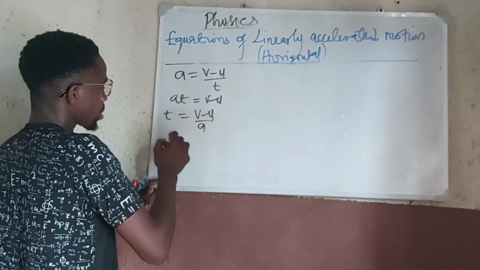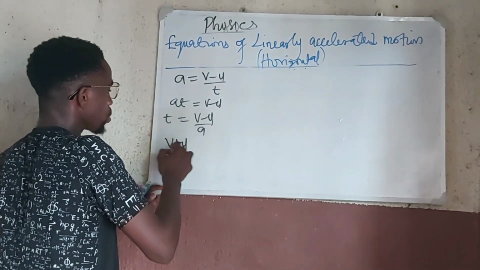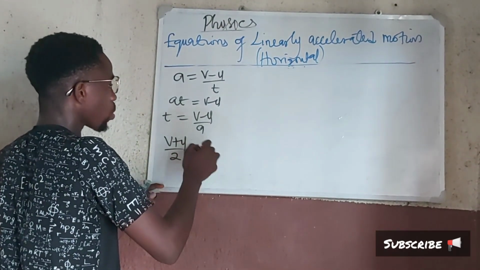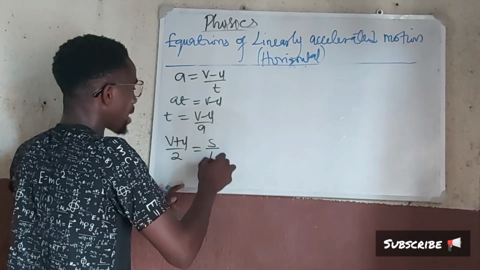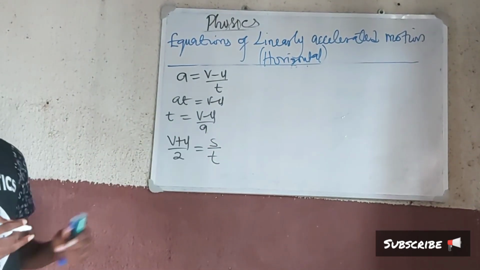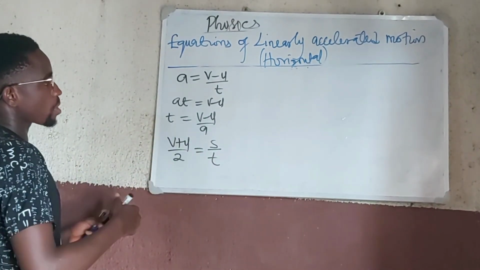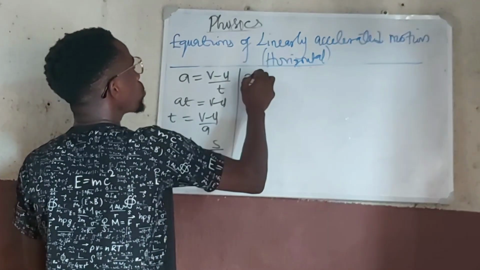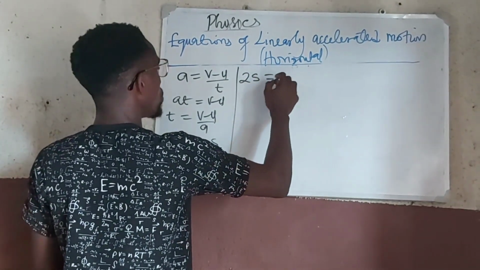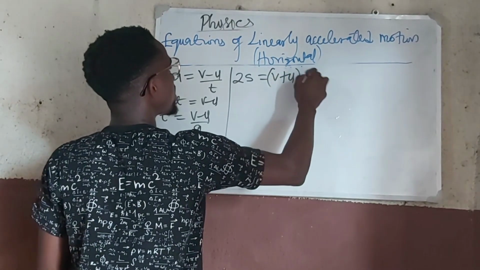Recall that we said the average velocity, which is v plus u all upon 2, is equal to distance upon time, right? Average velocity is distance upon time. So making s the subject again, we'll have that 2s is equal to v plus u times t.